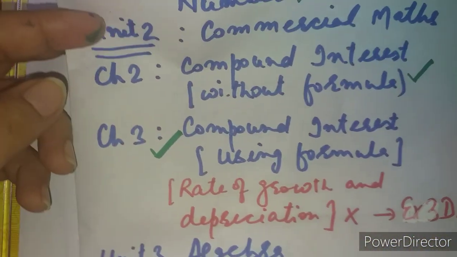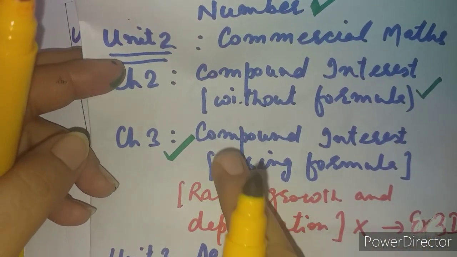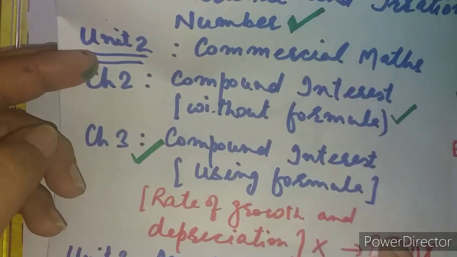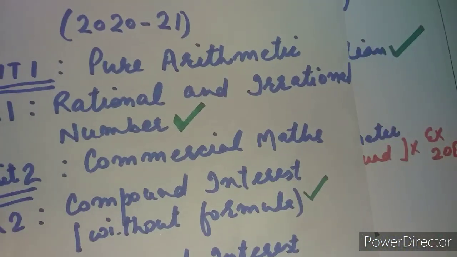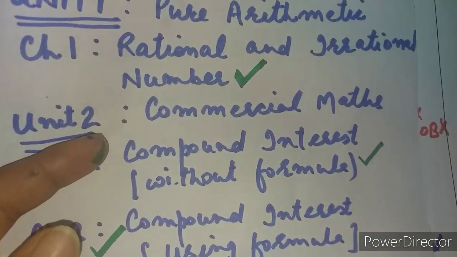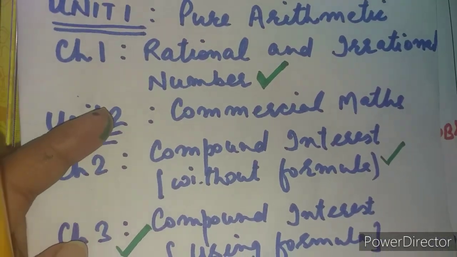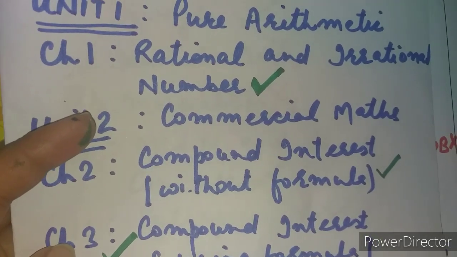Then coming back to chapter number 3, rate of growth and depreciation from the compound interest using formula, exercise 3D has been removed. So students, this was all information regarding the reduced syllabus, compared properly in detail, each and every word seen 100 times. So you can rely on this information, right?